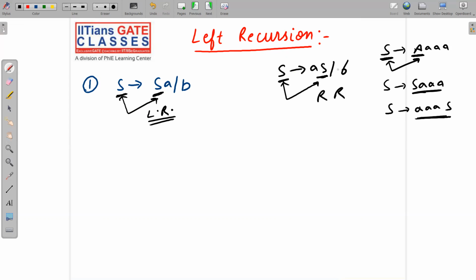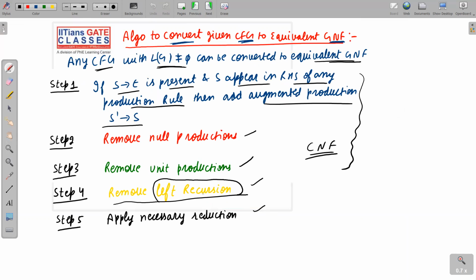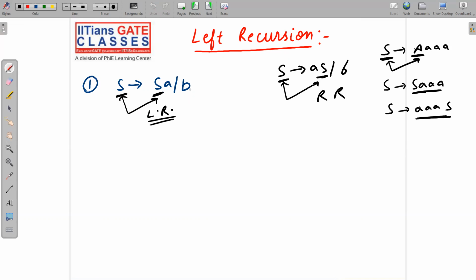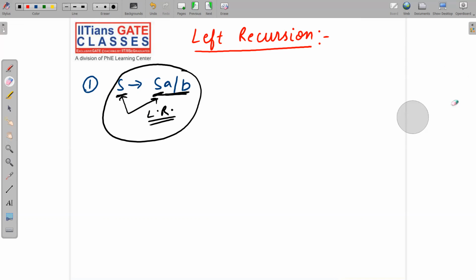So we want to remove it now. This is your step number 4, remove left recursion. Let me show you how you will remove left recursion. First of all, tell me something about the language generated by this grammar. Concentrate here properly, let me remove all these things so that you do not get any distraction. See here carefully, this is your grammar. I want to ask you about LG, the language generated by the grammar.